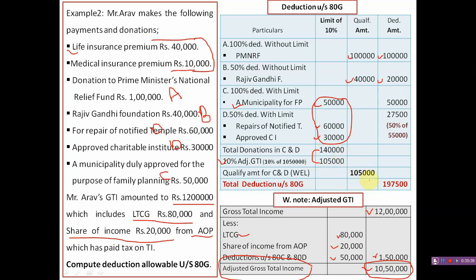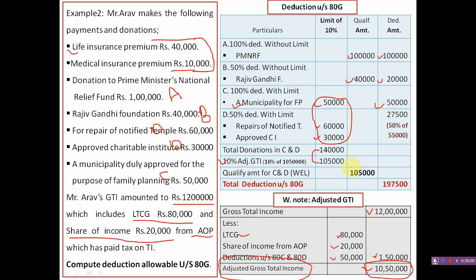So in this case, 1,05,000 is the maximum qualifying amount. So see the deduction amount, 50,000. Here it is 1,05,000, so the full amount can be allowed as a deduction. So in case of category C, the full amount is allowed as deduction.